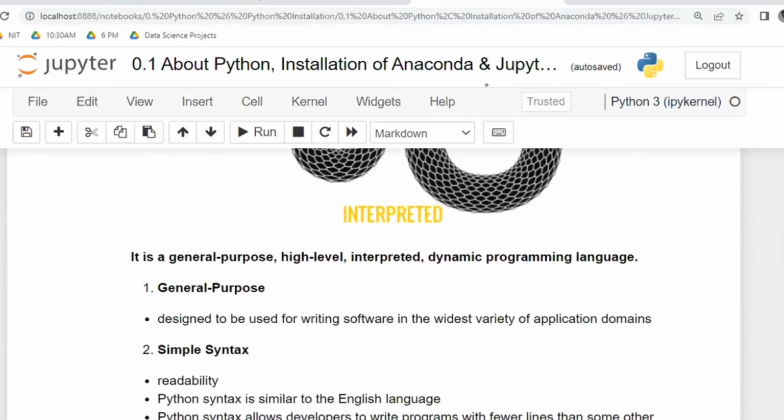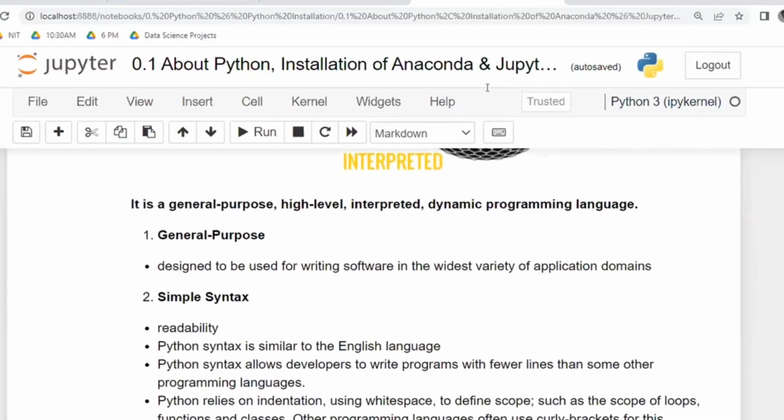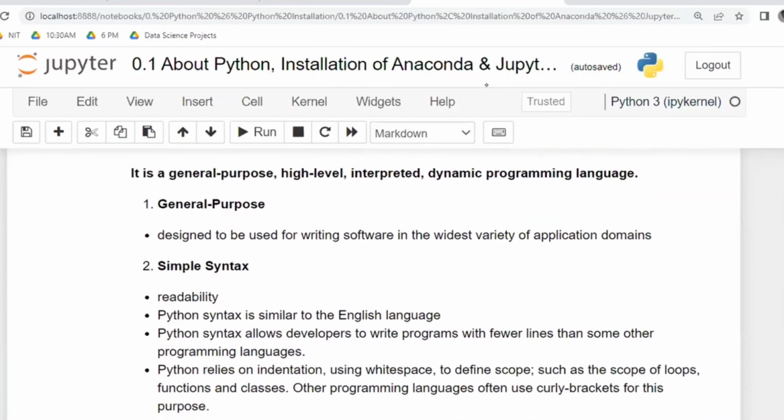First, general purpose. General purpose means it is used for creating a wide range of applications. Already I have shown you the applications, right? So that is the purpose of Python. And second one, simple syntax. Syntax is very simple. To understand Python syntax, a normal person also will understand easily.